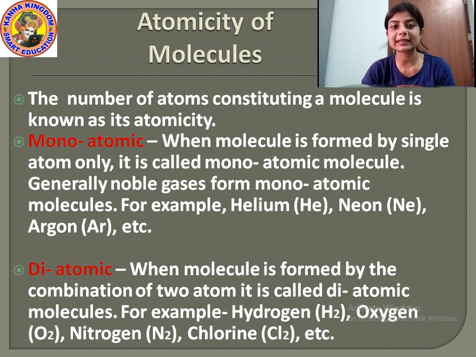Then oxygen, O2. That means two atoms of oxygen are combined together to form a molecule of O2. Then nitrogen, N2. That means 2 is the number of atoms combined together to form a molecule of nitrogen. And chlorine, Cl2. Here also 2 atoms of chlorine are combined together to form a molecule of chlorine. Diatomic means two atoms are combined together. That is called a diatomic molecule. Understood?